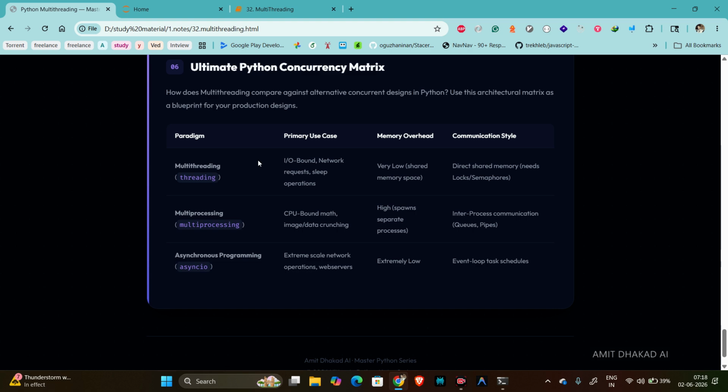So how can we decide which one to use, thread or ThreadPoolExecutor? If my program is waiting for external things like network, disk, database, or API calls, we need to use multi-threading. If we are doing heavy math processing or any computational work, we need to use multi-processing. We will learn that in the next video.